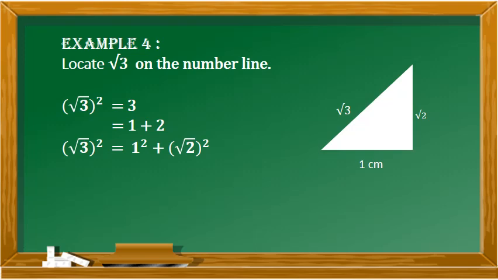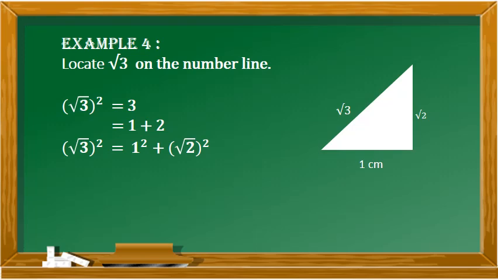Square root of 3 the whole square is equal to 1. Since it is a square number, you can write it as 1 square plus this 2, what you have to do is, you have to write it as square root of 2 the whole square. Are you getting square root of 2 the whole square as 2 over there? How is that? Square root of 2 the whole square is nothing. Square root of 2 into square root of 2, you get 2.